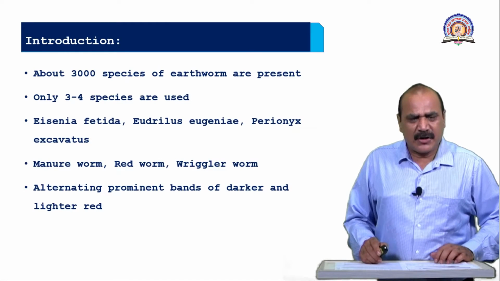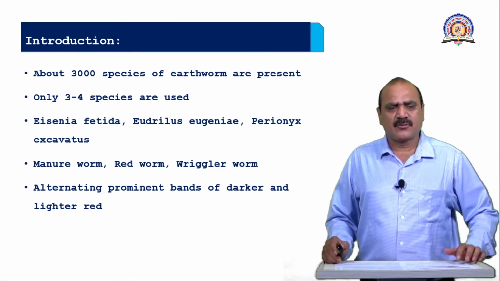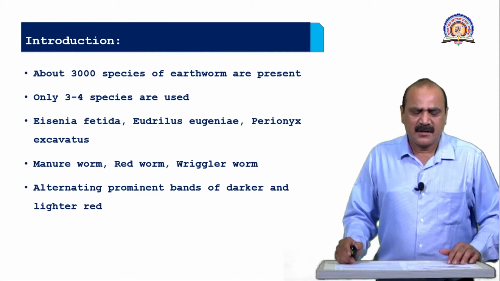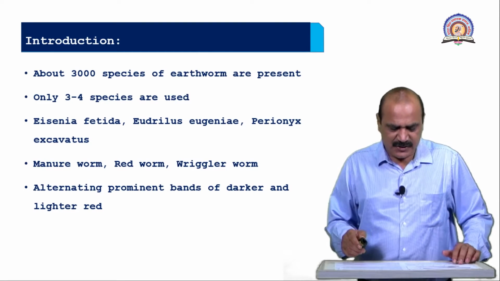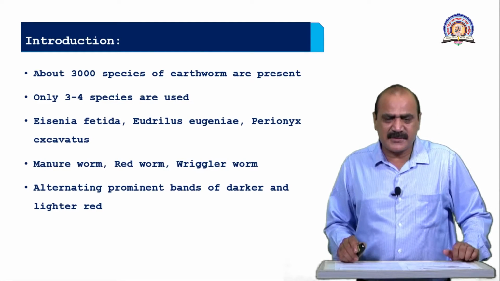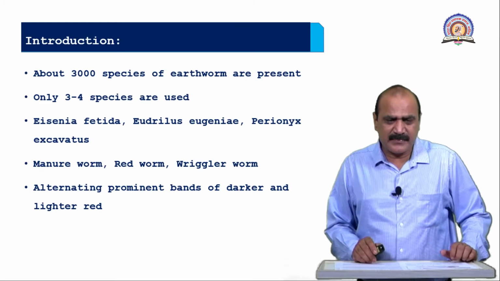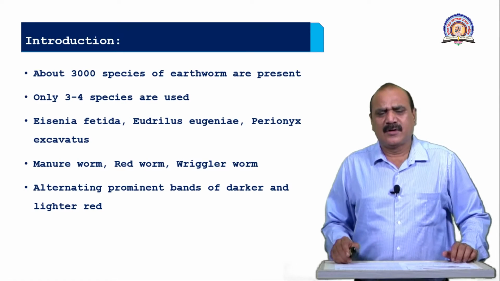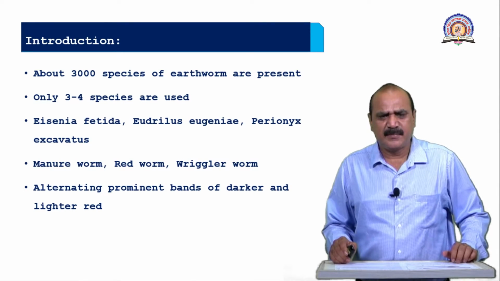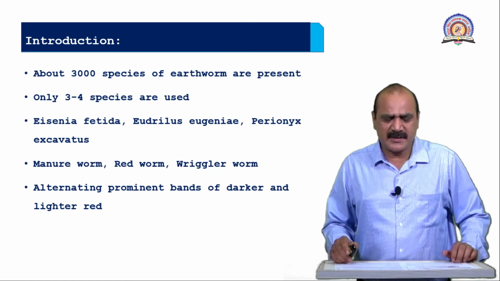The burrowing process of earthworm is used for the aeration of soil, and in India earthworms are found in two genera, Pheretima and Lumbricus.